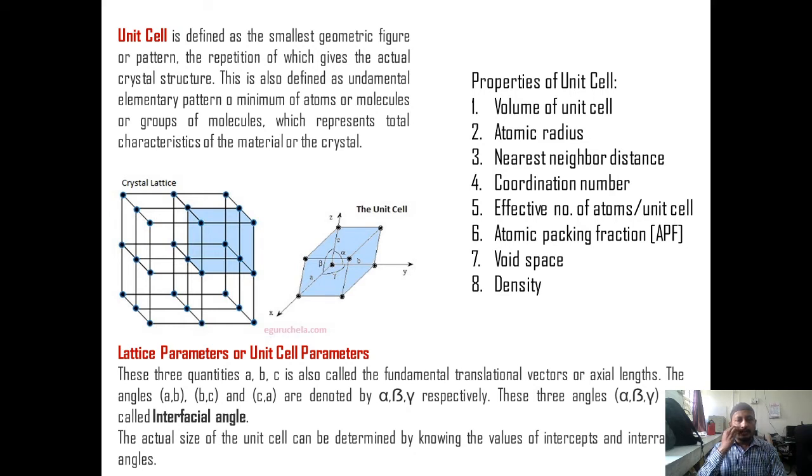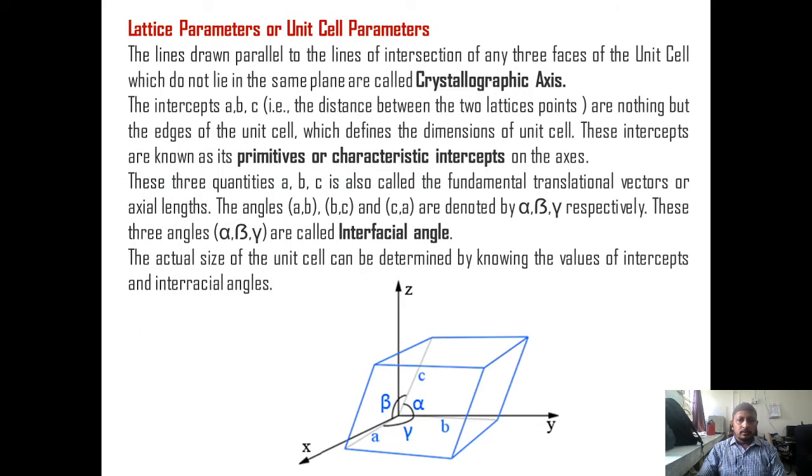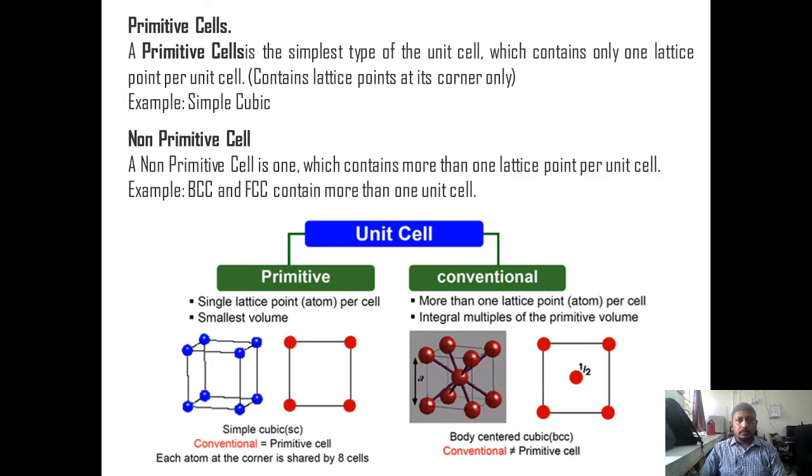A unit cell has 8 different properties, such as volume of the unit cell, atomic radius, nearest neighbor distance, coordination number, effective number of atoms per unit cell, atomic packing fraction, white space, and density. Now look at the types of unit cell.